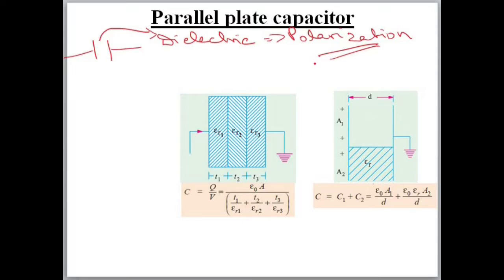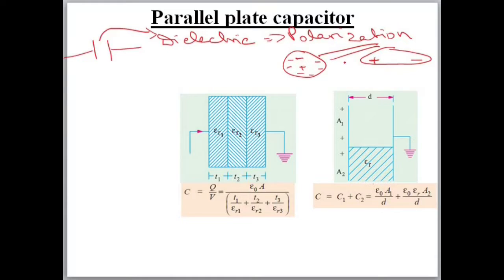Polarization is the property due to which electrons and positive charge, it means protons, will not move out of the atom, but inside the atom only they will distribute like this. All positive charge will come in one corner, all negative charge will go in the other corner. Normally positive will be at center and negative will be uniformly distributed.